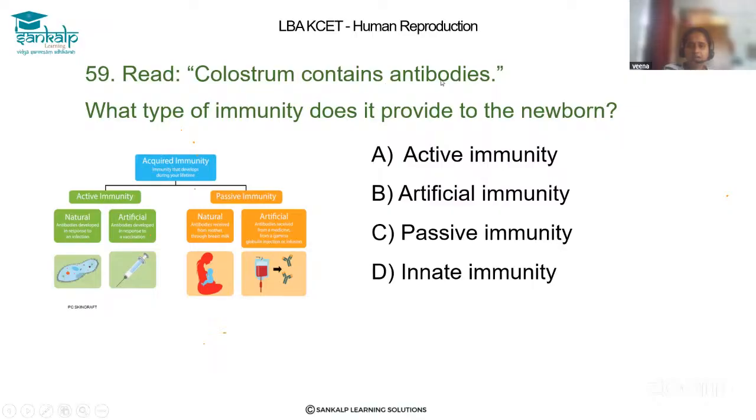Colostrum contains antibodies. So colostrum gives immunity to the newborn, and it is passed through the mother, right? So this immunity is considered natural passive immunity. Passive natural immunity. So the correct answer is C, passive immunity.